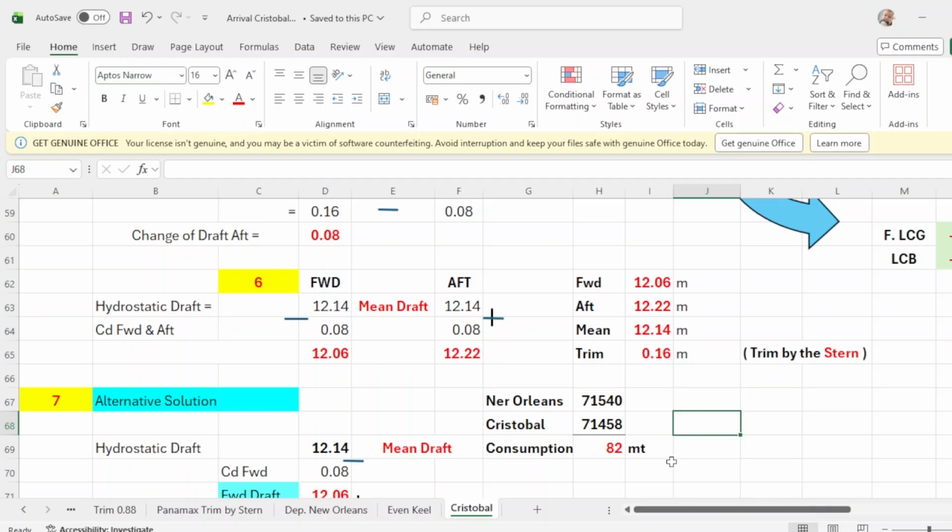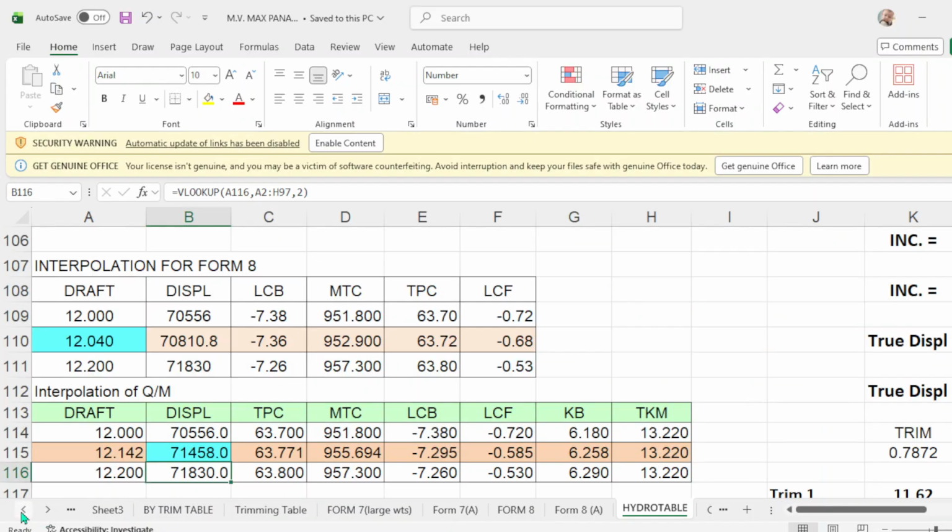I hope you, oh no, I have to continue. Okay, we'll take this drop. For example, guys, this is another situation. For example, we are loading in Cristobal. This is just another example. My point here is how to use the remaining cargo to load. This is the main point here. So we'll just use this drop. Forward will be 12.06.